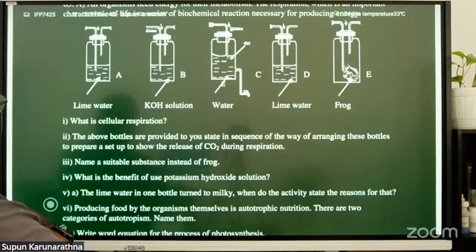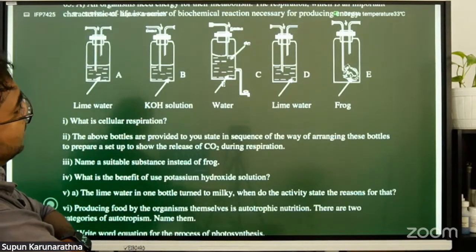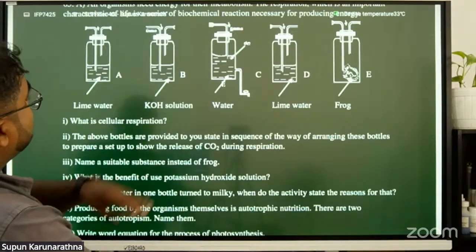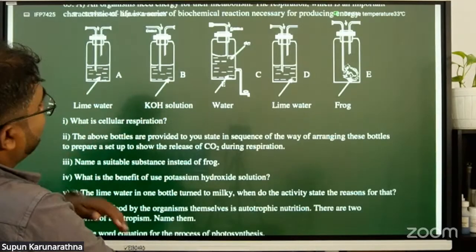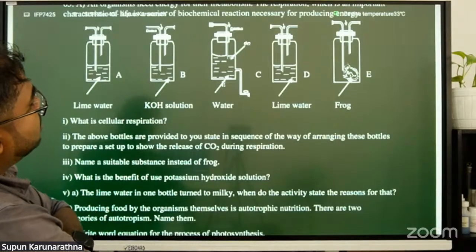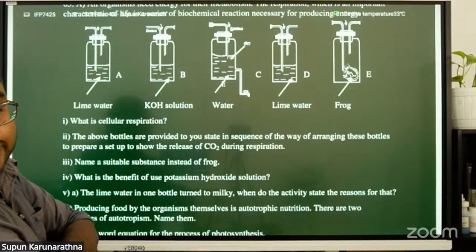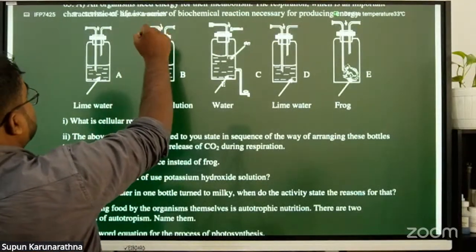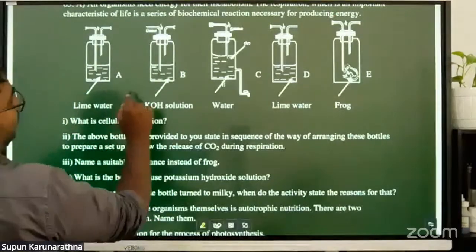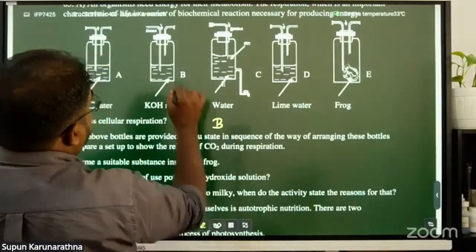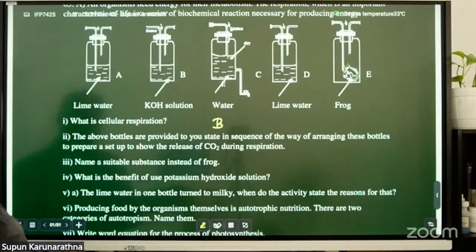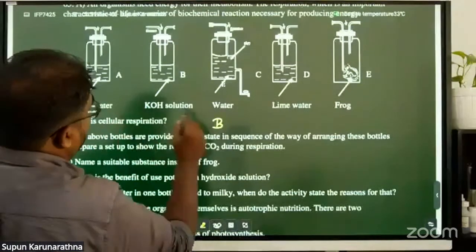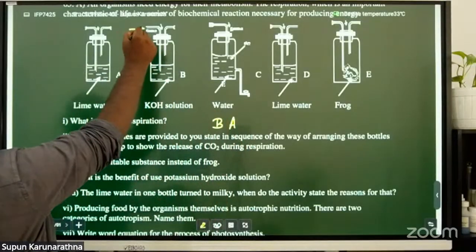So what is the sequence? What do you think about that? Here is KOH solution. Here is lime water, and D also has lime water. So what is the method? Firstly, we are taking the gases from the atmosphere. So firstly we arrange B, and after that it should come to A, where the gases come.